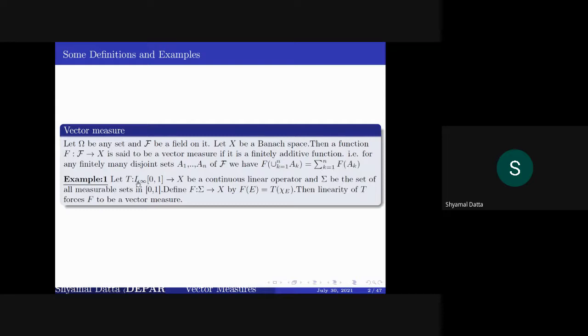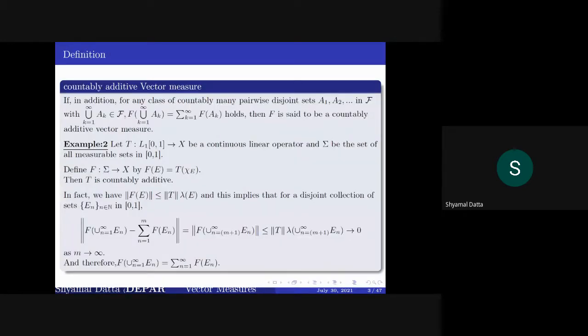Suppose T is a continuous linear map from L infinity of 0, 1 to X. Then if we define F from all Lebesgue measurable sets on 0, 1 to X by F equal to T of chi, then this defines a vector measure because of the linearity of T. And a vector measure is called countably additive if it satisfies this property as well: whenever you take a disjoint collection of countably many sets in script F with the union in script F, then F of union A_k is equal to the summation of F of A_k. And this summation is taken in the norm topology of X.